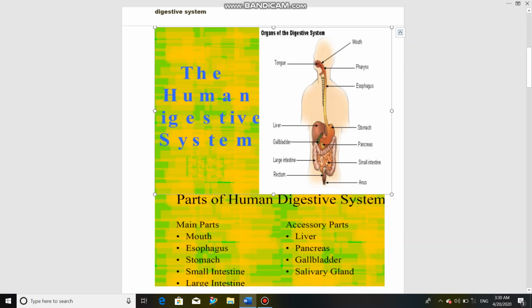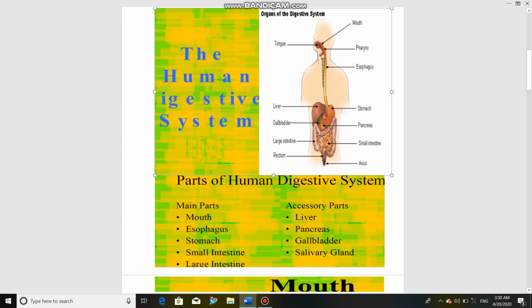Okay, next part is the esophagus or food pipe. Then next is the stomach. Then there is the small intestine, large intestine, rectum, and the anus. Anus is the last part through which the waste is excreted out of the body. And then we have certain glands in our body such as the liver, gallbladder, pancreas, and salivary glands such as parotid or submandibular glands in the mouth.